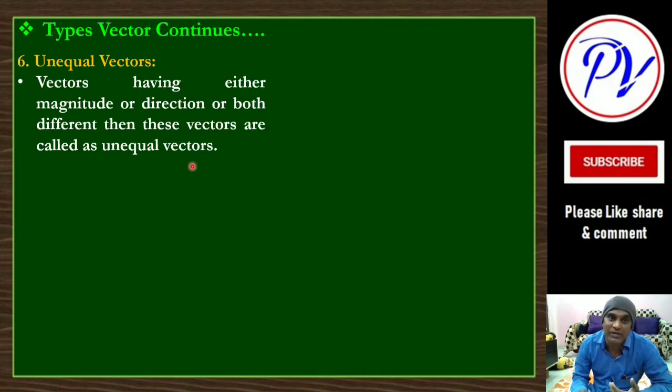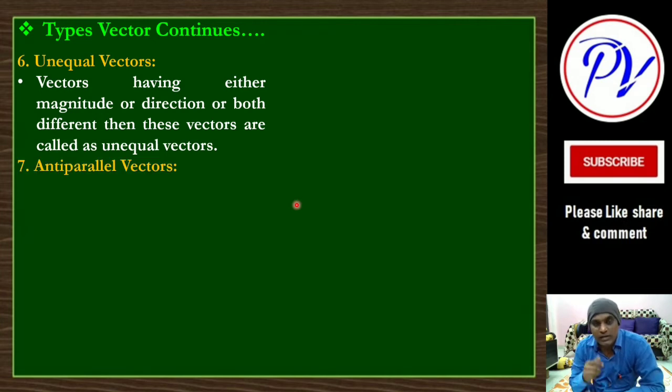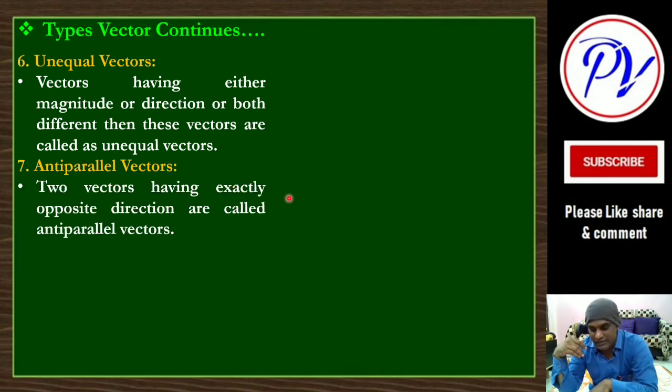So vectors having either magnitude or direction or both different are called unequal vectors. Now, anti-parallel. So what is parallel? Parallel means they have the same direction. Magnitude may be the same, may be different. But if direction is the same, they are parallel vectors. And if direction is opposite, then they are called anti-parallel vectors. Two vectors having exactly opposite direction are called anti-parallel.